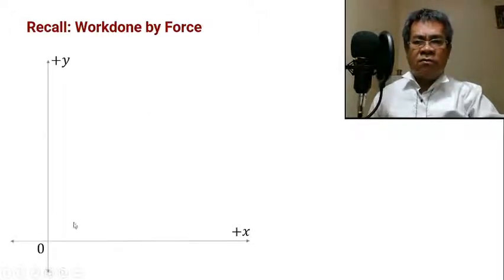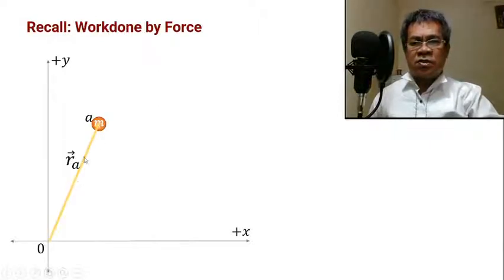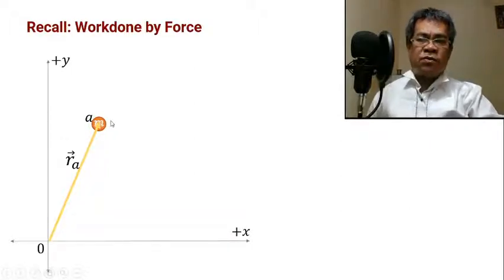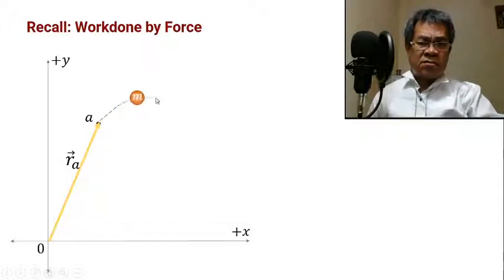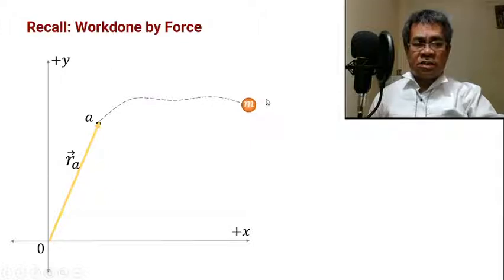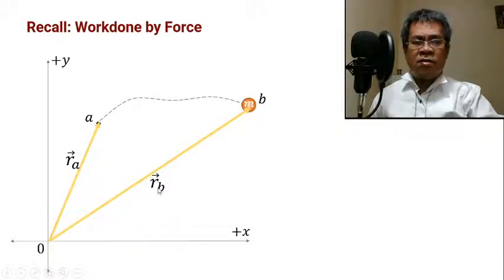If we have a two-dimensional problem, the x-y plane, suppose I have this point and we have this particle. Then this particle has a position from the frame of reference. Let us say this is RA as position 1. Then it travels along any path, so we have this displacement. The initial position is A and the final position is B, so we have the final position RB. With that, we have the change in position.